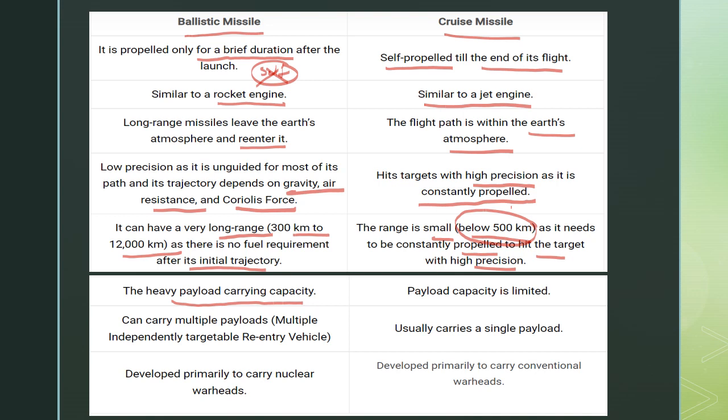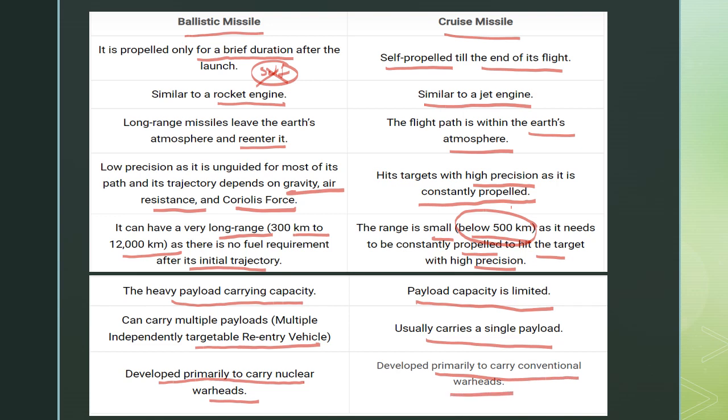Compared to ballistic missiles, the payload capacity of cruise missiles is limited. A ballistic missile can carry multiple payloads, that is multiple independently targetable re-entry vehicles, but cruise missiles carry only a single payload. Ballistic missiles were developed primarily to carry nuclear warheads, but cruise missiles were developed primarily to carry conventional warheads.